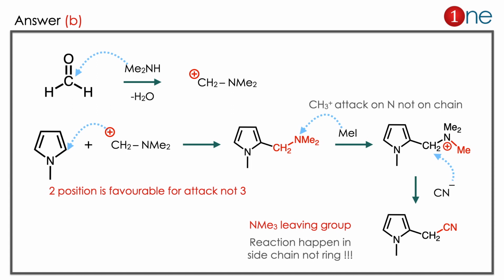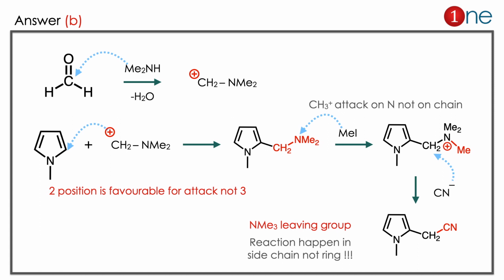You should know that the third position is not favorable. This is what the real question is about. So the attack will happen on the second position. Then you have a new C-C bond there. In the next step you are using methyl iodide. Methyl iodide doesn't attack the ring, it attacks the amine. Here the amine becomes a quaternary amine, so it gets the positive charge. So it's a good leaving group, and it has to leave. If you are using the cyanide, the amine is replaced by the cyanide. So the final product is clearly B.